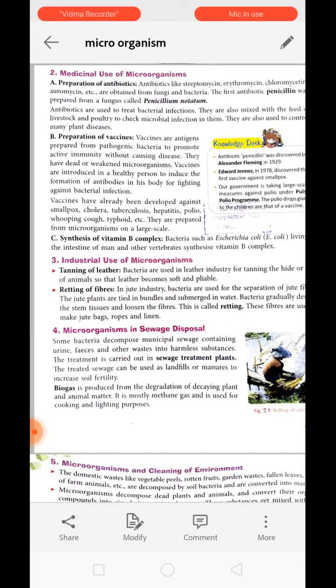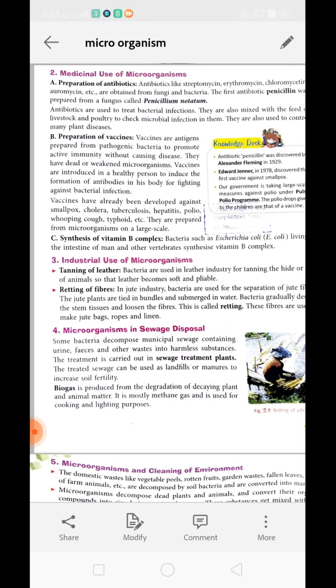Microorganisms are used to produce antibiotics like streptomycin, erythromycin, chloromycetin, aureomycin, etc., which are obtained from either fungus or bacteria. The first antibiotic, penicillin, was discovered from the fungus called Penicillium notatum. Antibiotics are always used to treat bacterial infection. These antibiotics stop the replication of bacteria, so they keep the number of bacteria inside the body low.